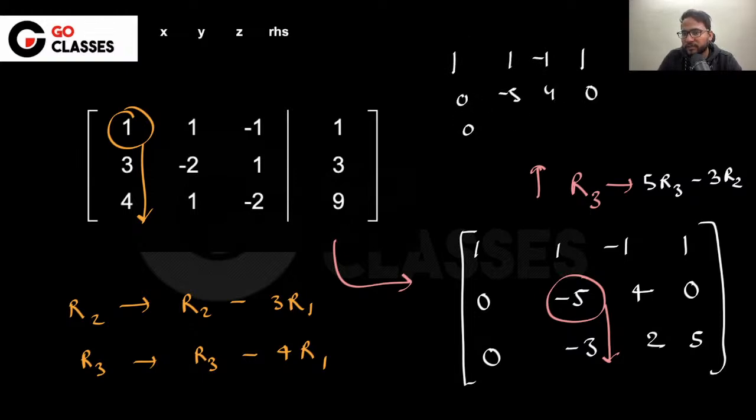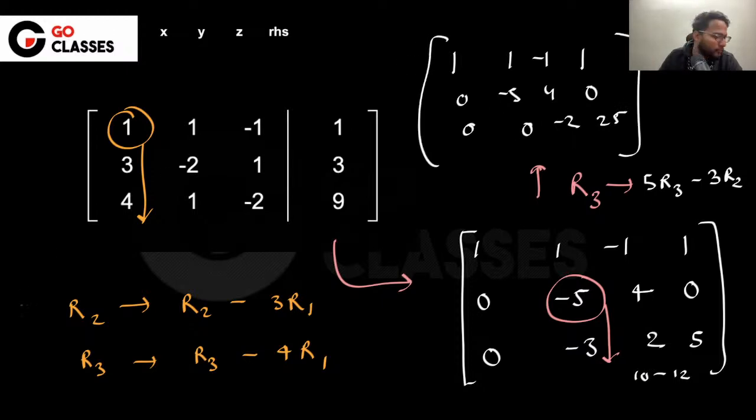And then finally, you are having 0, 0. Then these two numbers you have to calculate, which is 5R3. You need to subtract 10, 10 minus 3R2, which is 12, which is minus 2. And then 25 minus 0, which is 25, right? So finally you are getting this.